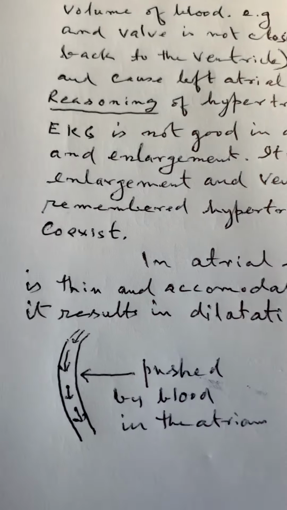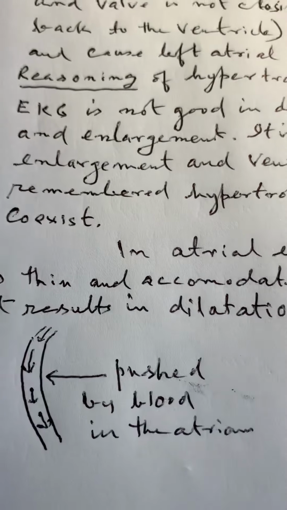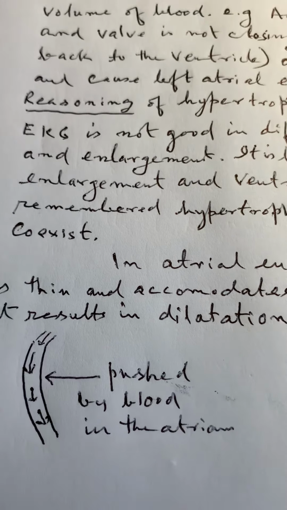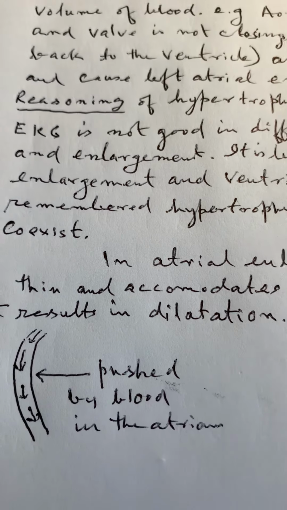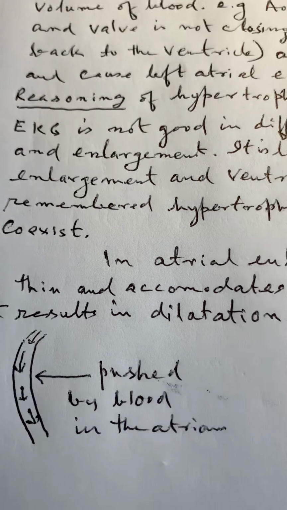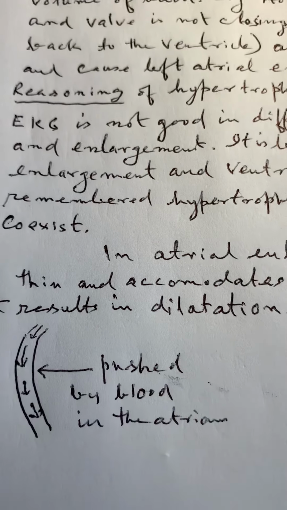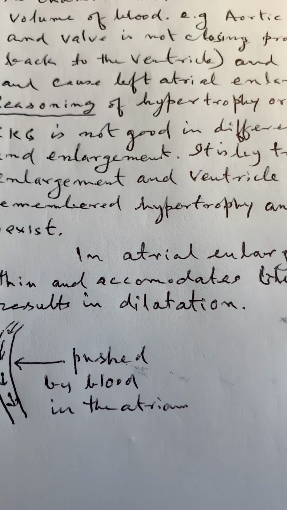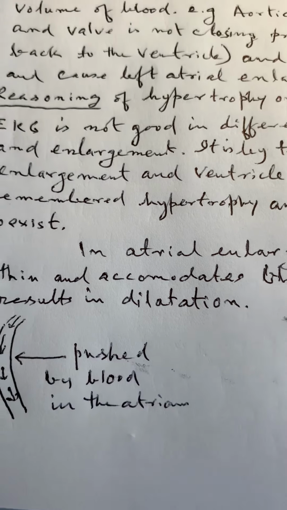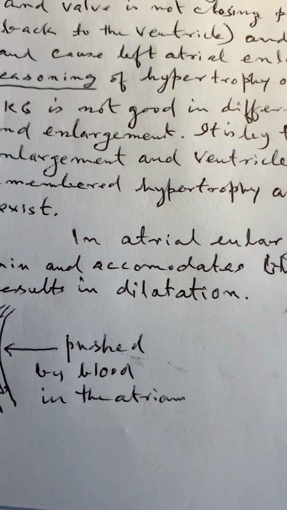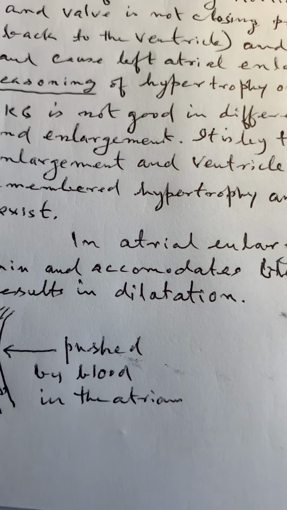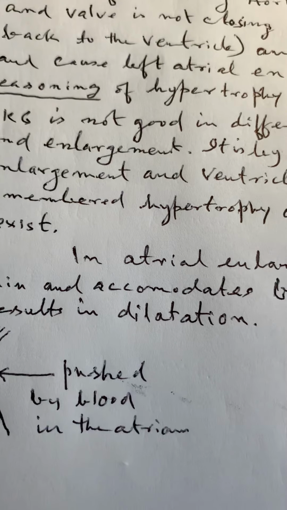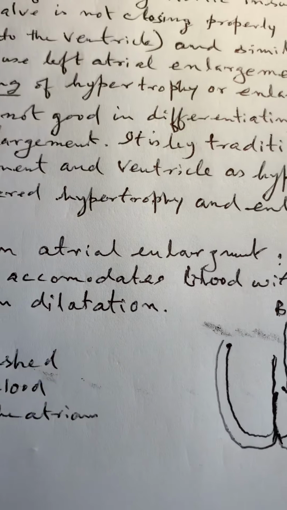Now, in this diagram, what is shown here is the right atrial enlargement. Blood is coming more in the right atrium, so this blood will push the atrial wall, and the atrial wall is thin and its electrical current is going downwards. So it will be recording a dilatation effect of more volume of blood which is pushing the atrial wall, and this will cause expansion or dilatation or enlargement.